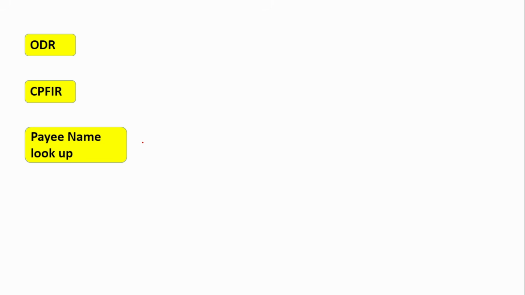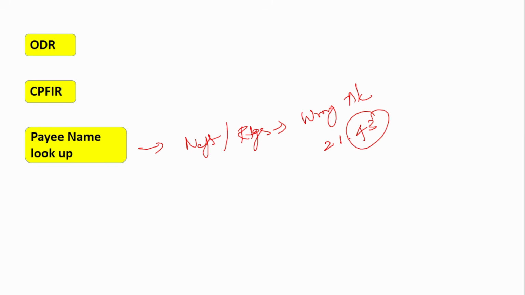Next is payee name lookup. Generally when you do a NEFT or an RTGS transaction, many customers end up sending the money to the wrong account number. Okay, what happens by mistake is, instead of 2 they might give a 1, or instead of 4 they might enter number 3. So why does this happen? Mainly because you enter the account number but you are not sure.